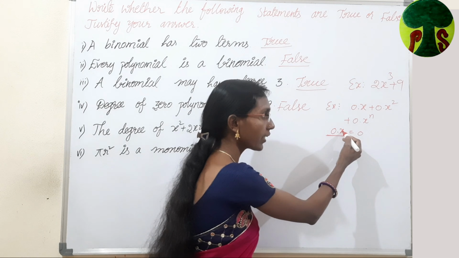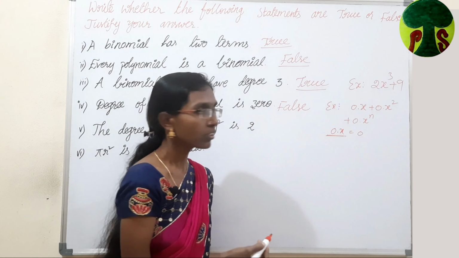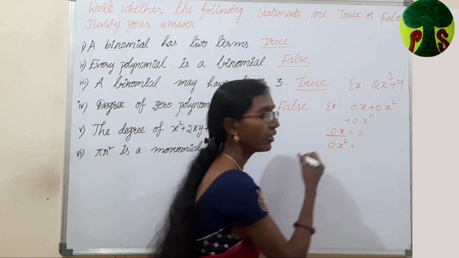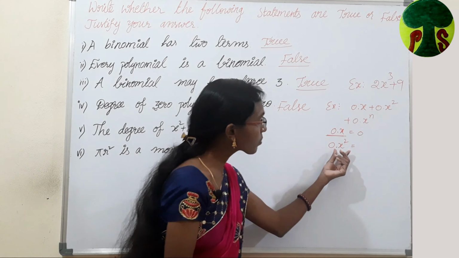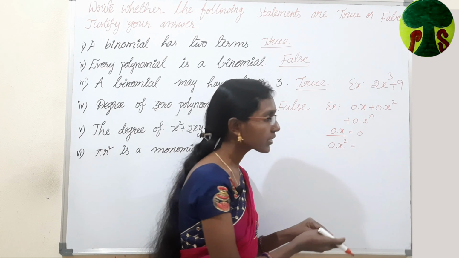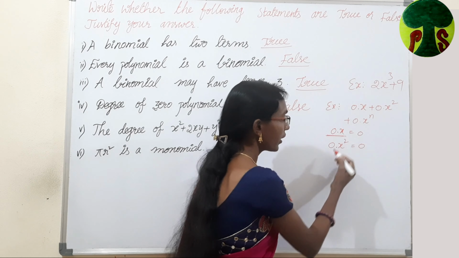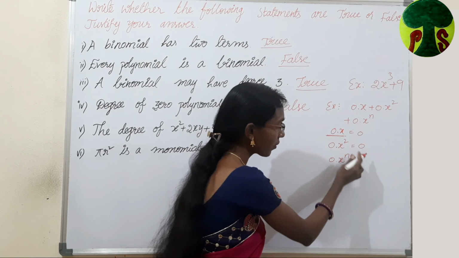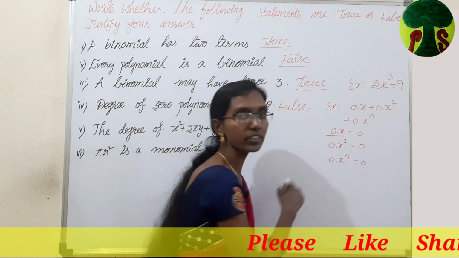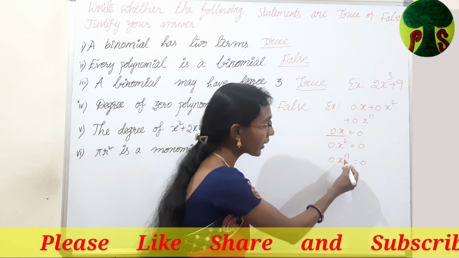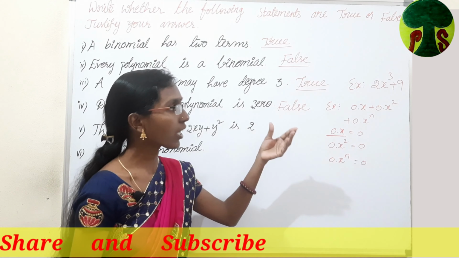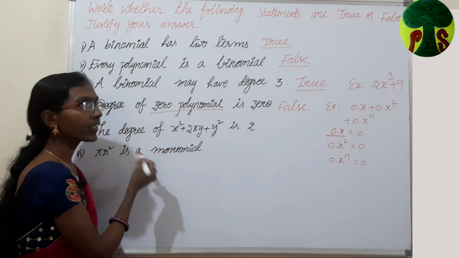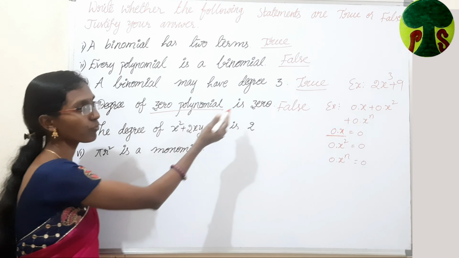So, here the degree of this polynomial is 1. And if you want to write another example, 0·x², here the degree of this polynomial is 2, and this is also a zero polynomial. And I will write one more example, 0·xⁿ. 0·xⁿ is also equal to 0. This is also a zero polynomial. Here the degree is n, which means that we can't define the degree of a zero polynomial. That is the reason the given statement is false.